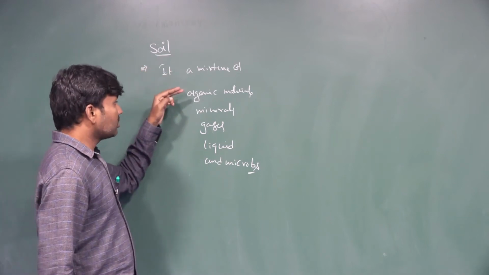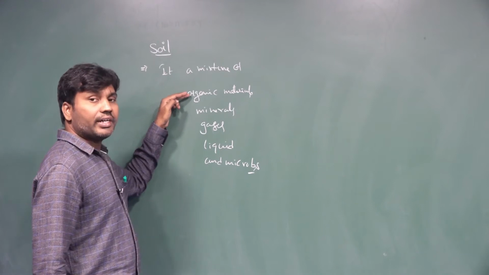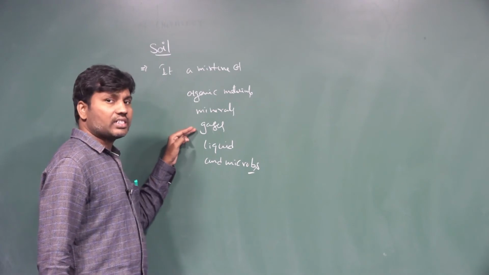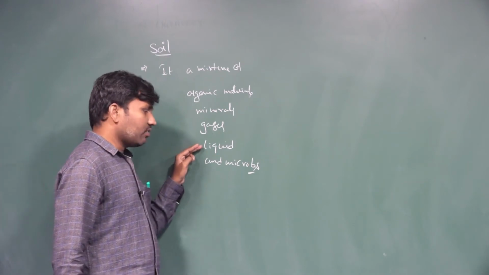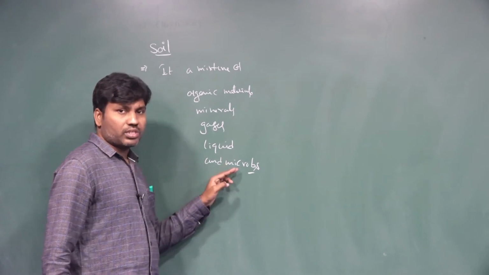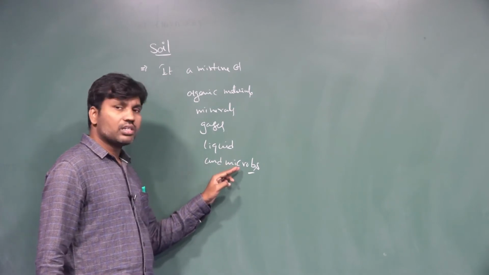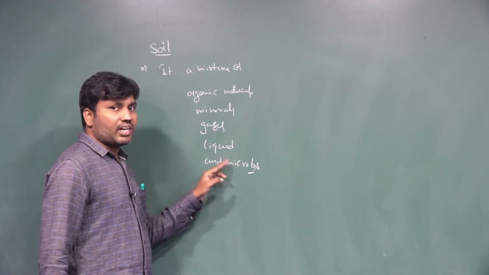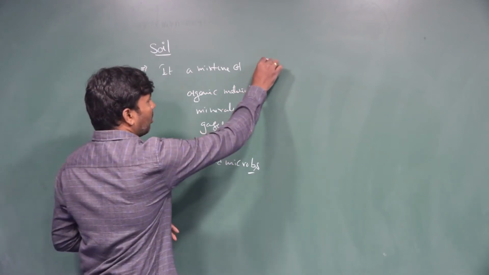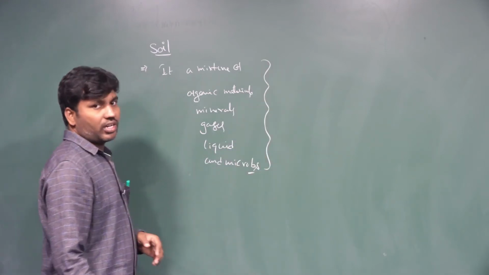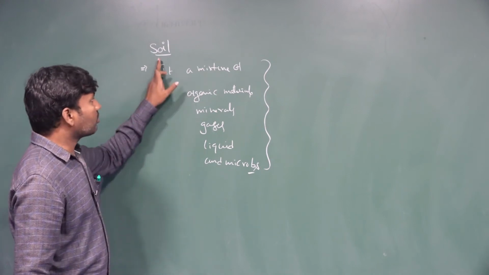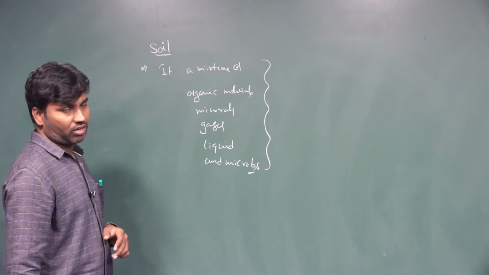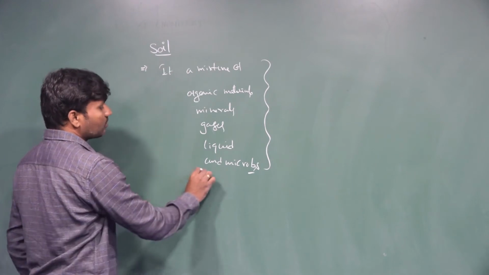In soil formation, organic materials are present, dead organic materials are present, and mineral ions are present. Some gases like air are present, and liquid, water, is present, and microbes of different categories, and some smaller animals are present. They have their habitat in the soil only. All these are the components of the soil. By these components, soil favors the habitat of microorganisms. This is called soil biology.